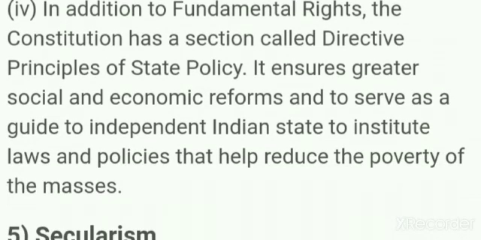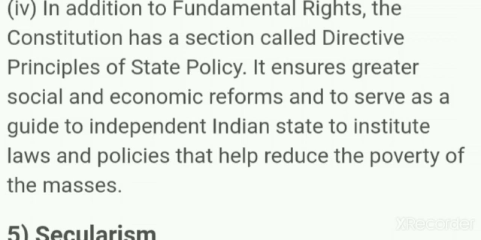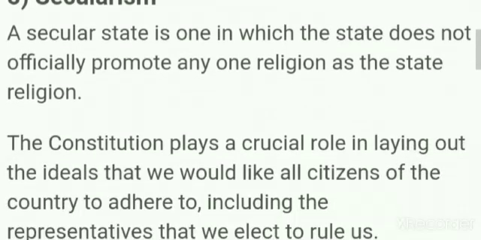In addition to fundamental rights, the Constitution has a section called Directive Principles of State Policy. It ensures greater socio-economic reforms and serves as a guide to the independent Indian states to institute laws and policies that help reduce the poverty of the masses. One of the special areas is the directive principles of state policy. With the help of that, the government should make policies and laws to help reduce poverty.